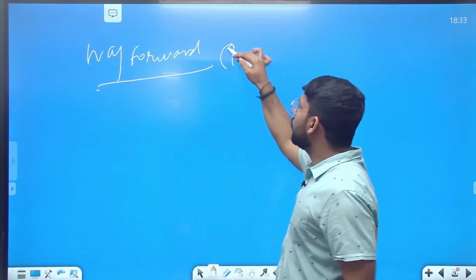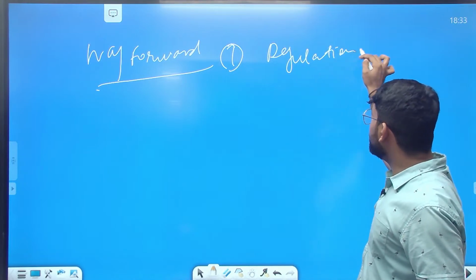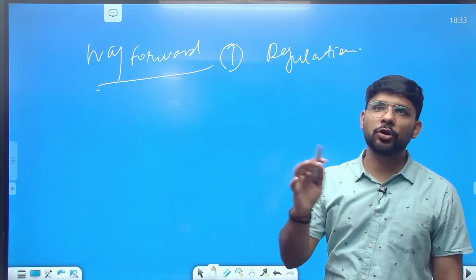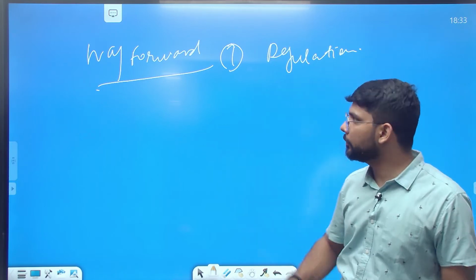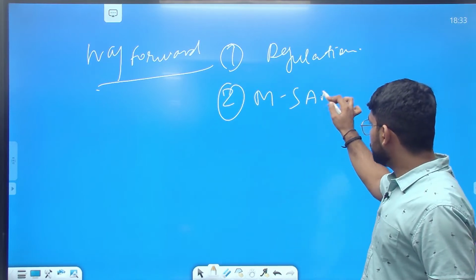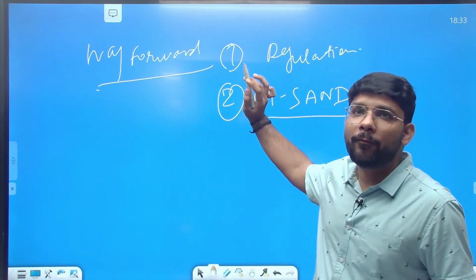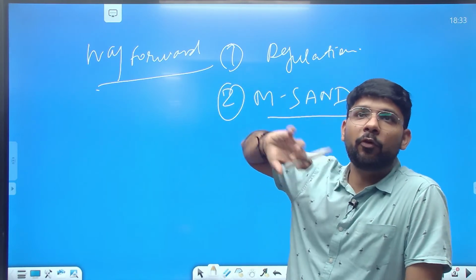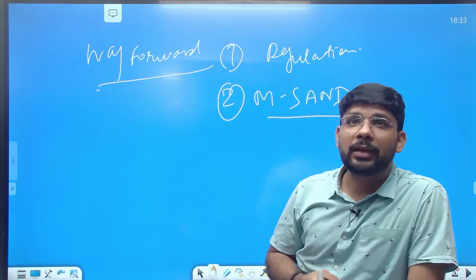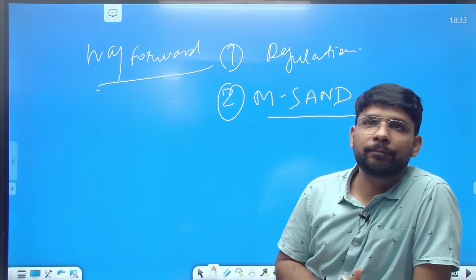Number one, strong regulation. Regulation related to the mining of sand from the beaches, the coastal area or the riverbed. Government policy like M-sand. The government started a policy related to M-sand, which is sand formed from mountains, from some of the stones, and which can be directly used as a replacement of sand.